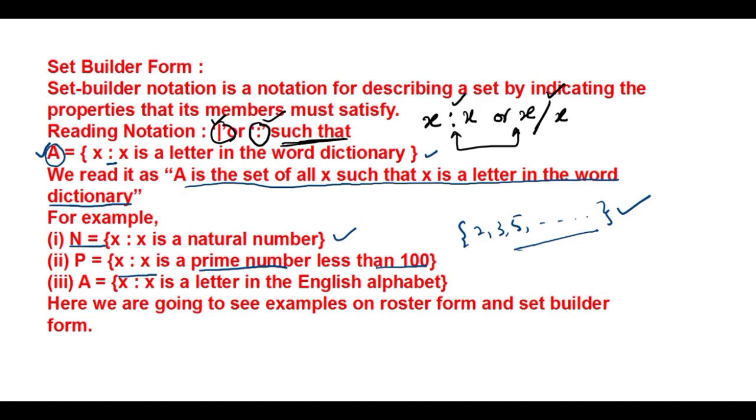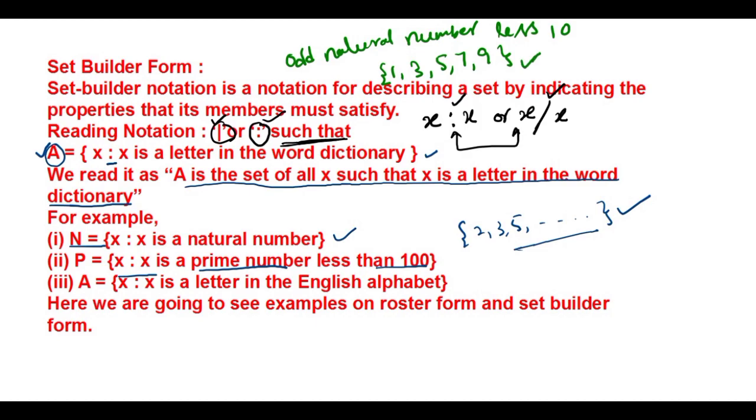You see some more examples. Odd natural numbers less than 10. We write here 1, 3, 5, 7, 9 using curly brackets. Now this is a set and this is called roster form. If I write x such that x is an odd natural number less than 10, then it becomes set builder form.